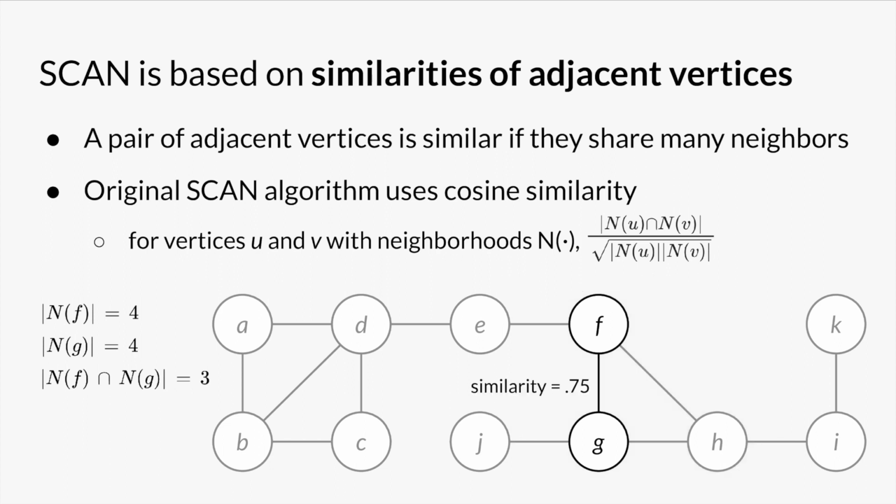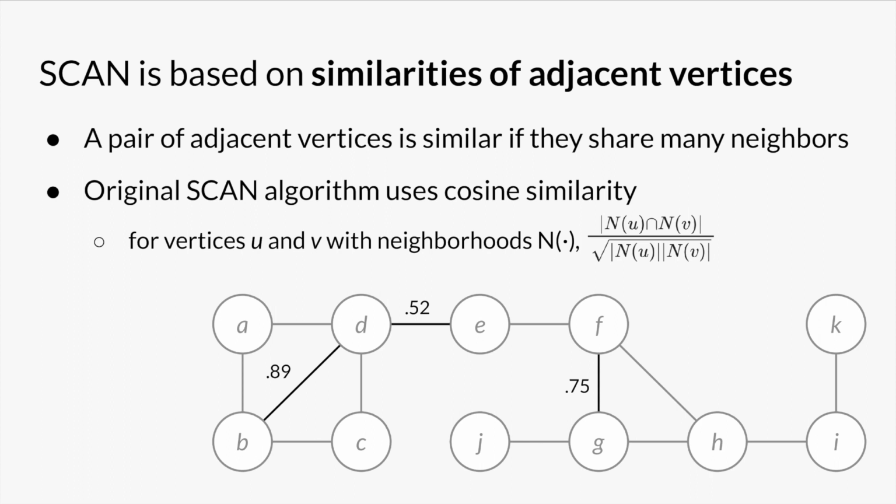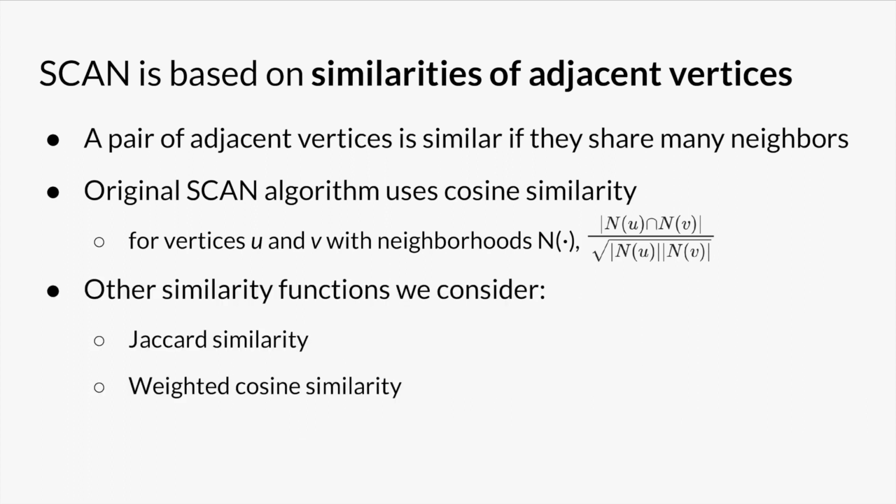As a comparison, vertices D and E are less similar and vertices B and D are more similar. The cosine similarity is the traditional similarity measure for SCAN, but we also consider a couple other similarity measures in our work, namely Jaccard similarity as well as weighted cosine similarity, allowing SCAN to be used on weighted graphs.